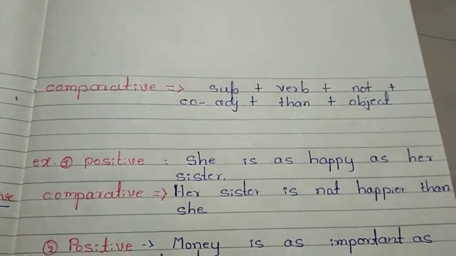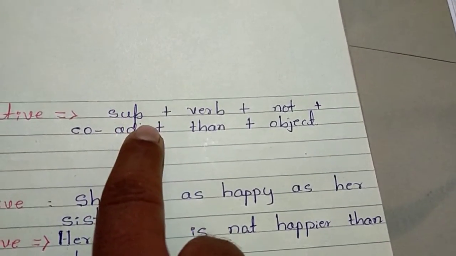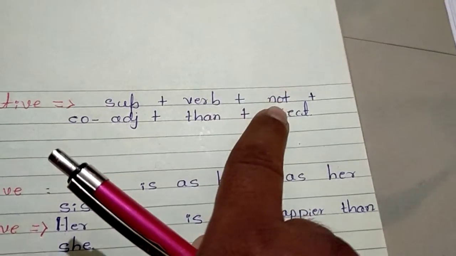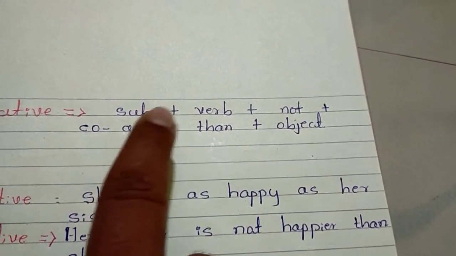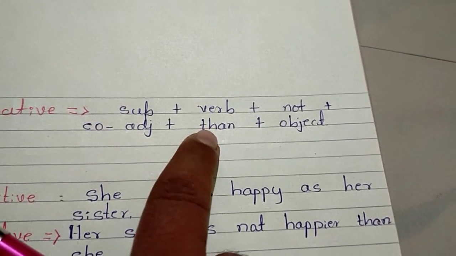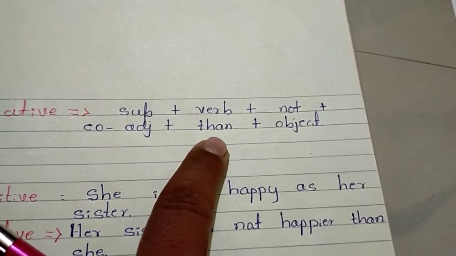So first degree is comparative formula: subject, which means noun or pronoun, verb, not, comparative adjective, then object. I told you before that we must use than after the comparative adjective. So here comes than.